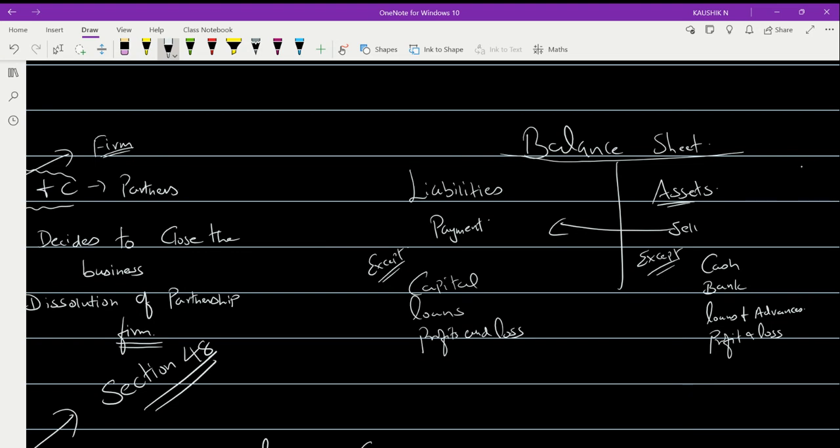So, with the help of the assets that you are selling out, you will make the payment. This is what we see as the application of assets, how you are applying the assets.